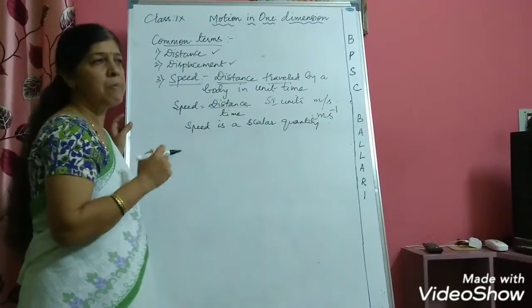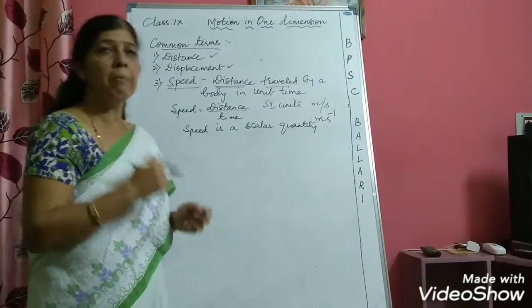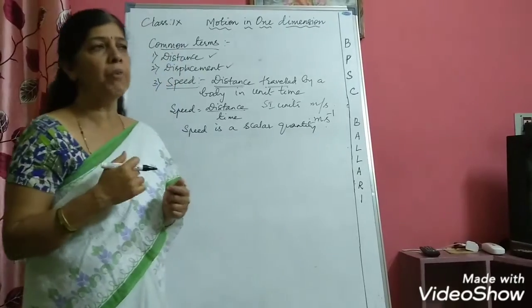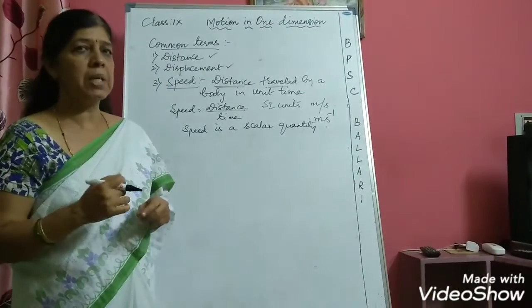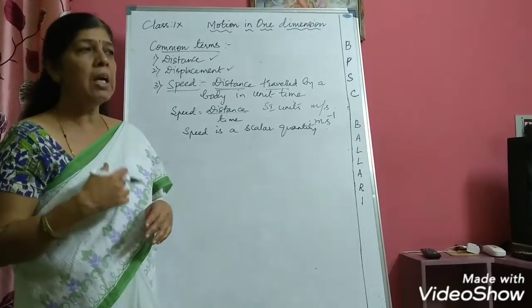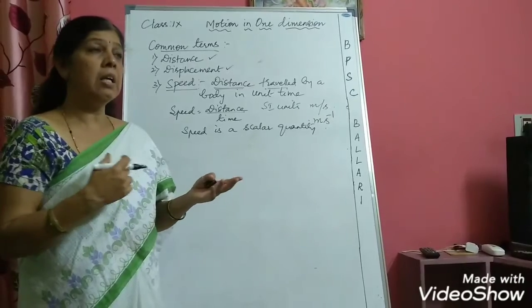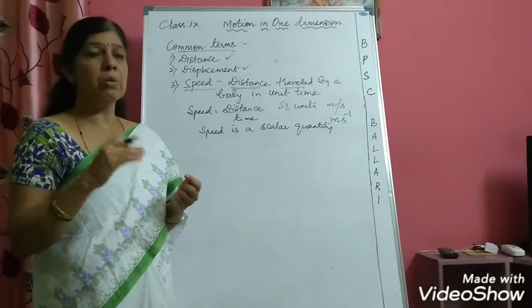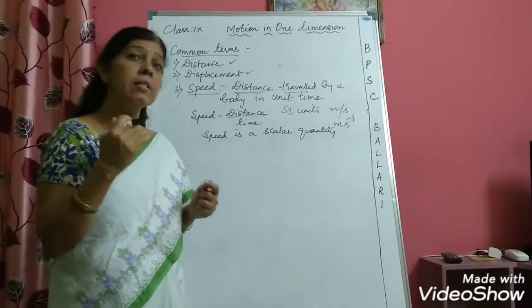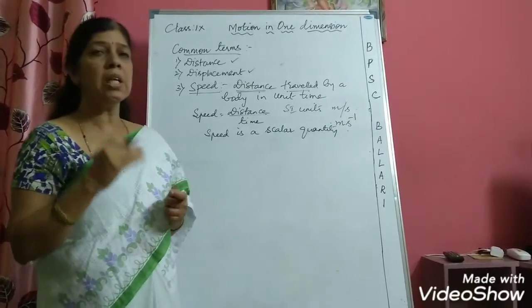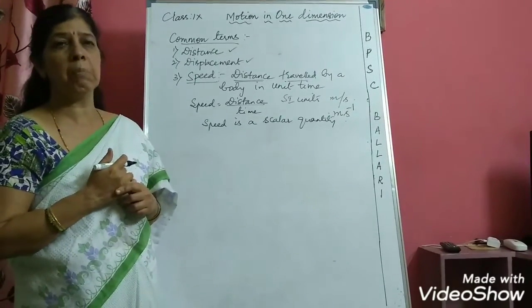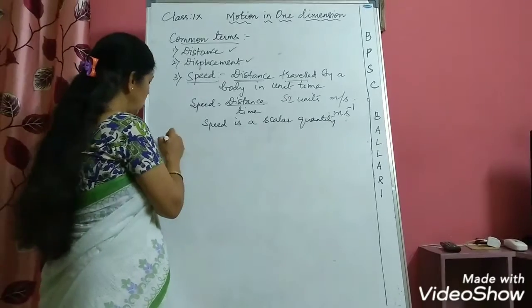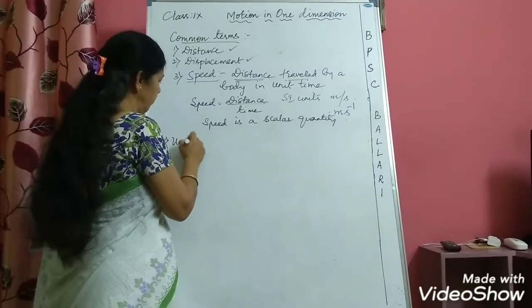Now, there are various types of speed. In our daily life, we come across an object or a body moving sometimes with uniform speed, sometimes with non-uniform speed. And when you are riding a vehicle, your speedometer will be showing the speed at every instant. So that speedometer will be measuring the instantaneous speed. So there are three types of speed which you have to remember. First one is uniform speed.